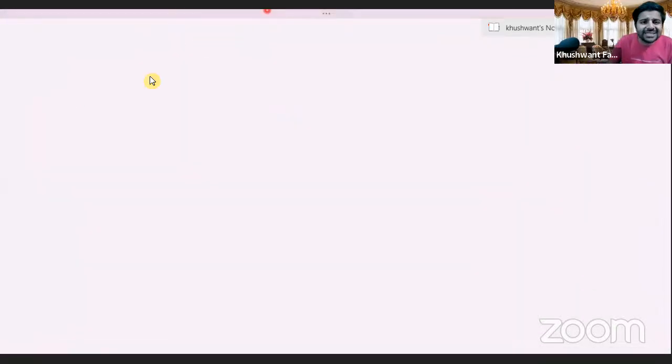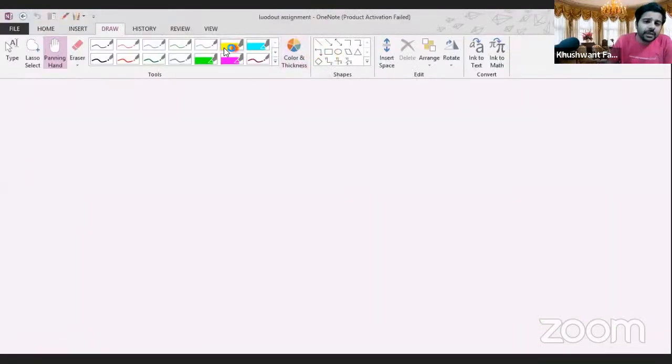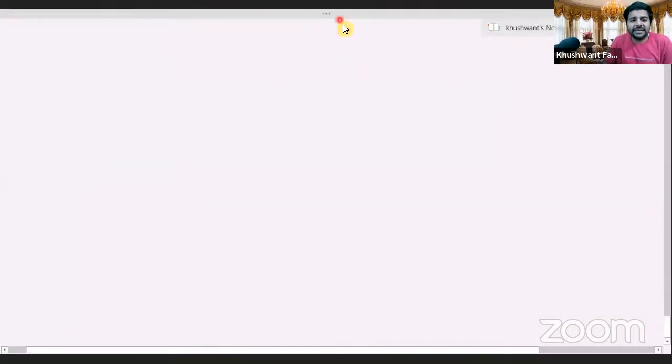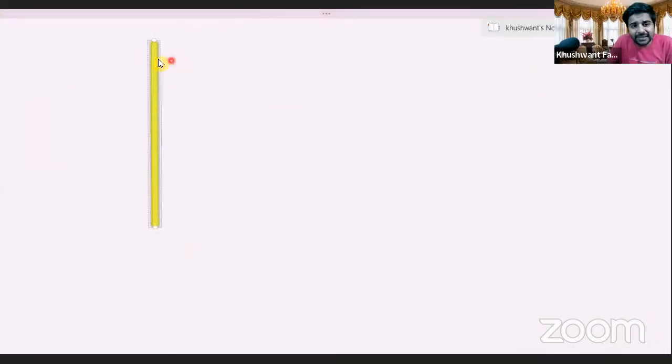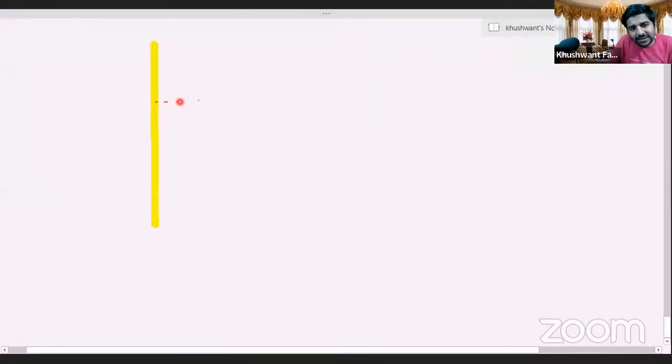Here is your question coming up on the screen. Okay? Now, the question says, you're being given an axis. I'll draw the axis here. Okay, so here is your axis given. You're being told that there is a mass which is placed at a distance of, say, 1 centimeter. This mass is 100 grams. I repeat, this mass is 100 grams placed at a distance of 1 centimeter from the axis. You need to tell me what will be the moment of inertia in SI units.